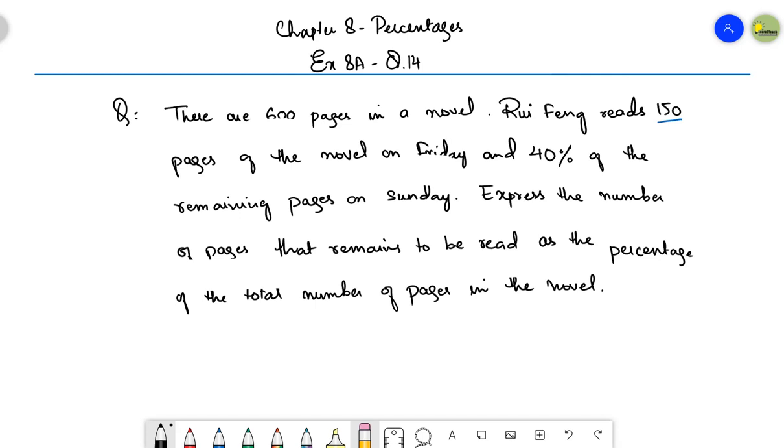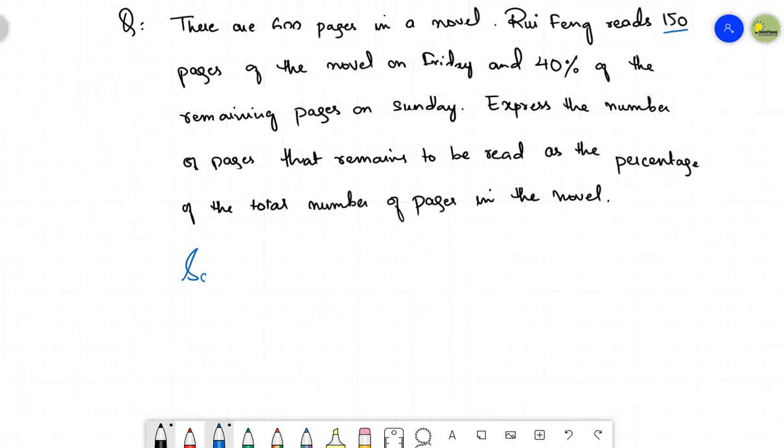Express the number of pages that remain to be read as a percentage of the total number of pages in the novel. What you need to do is find out how many pages are still left for reading as a percentage of total pages, right? You have to express the remaining pages in terms of percentage of the total pages. So let's start this question. First of all, let's do it step by step.